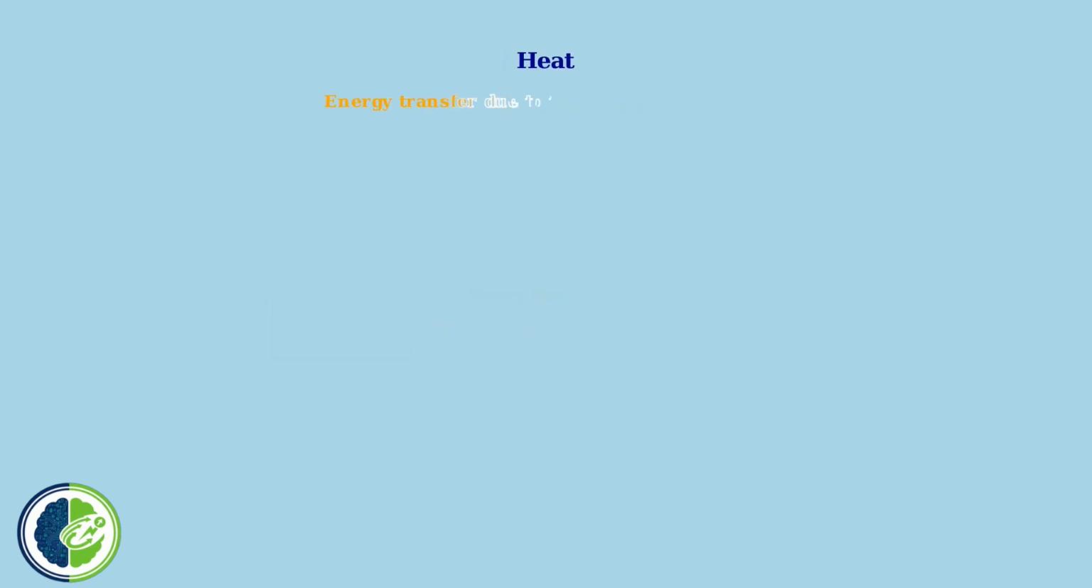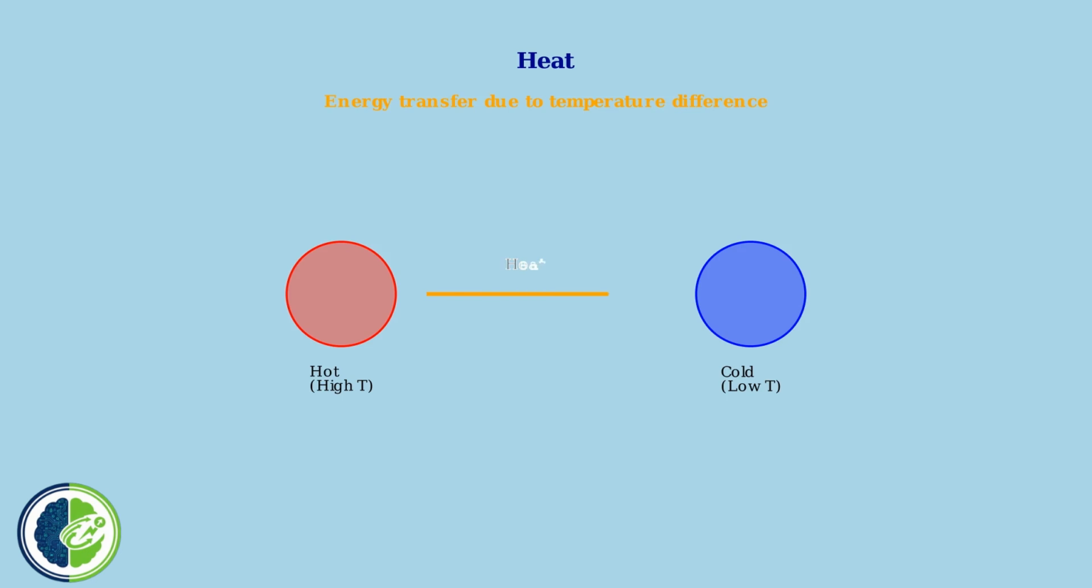Heat is energy transfer that occurs due to a temperature difference between objects. Heat always flows from hot objects to cold objects, never the reverse, unless work is done on the system. Work is energy transfer that occurs when a force causes an object to move through a displacement. Unlike heat, work is an organized form of energy transfer that can be completely converted to other forms of energy.